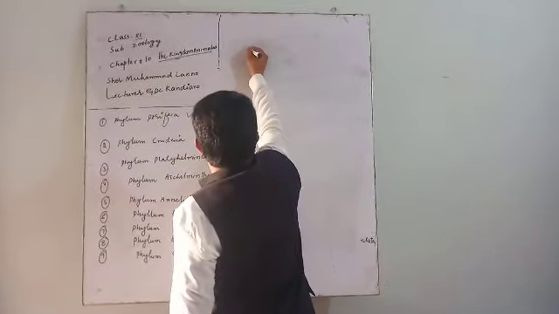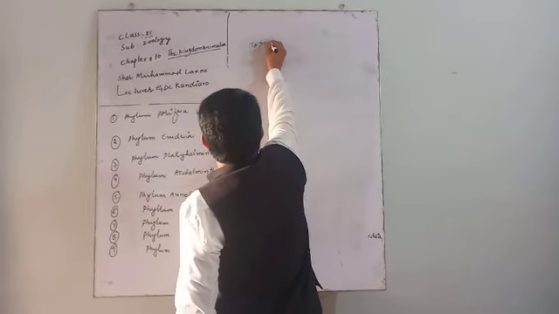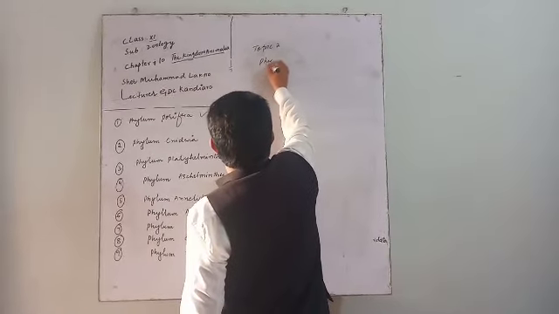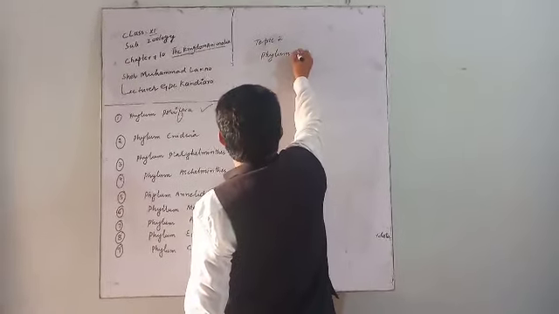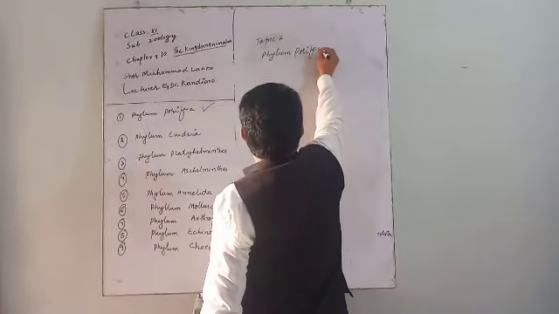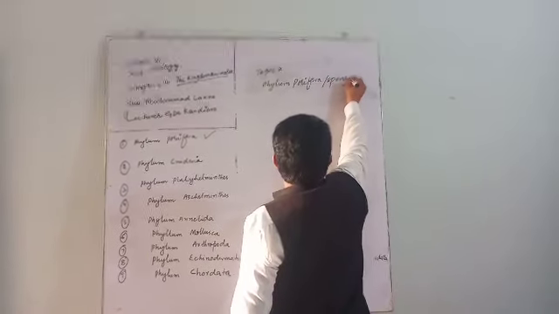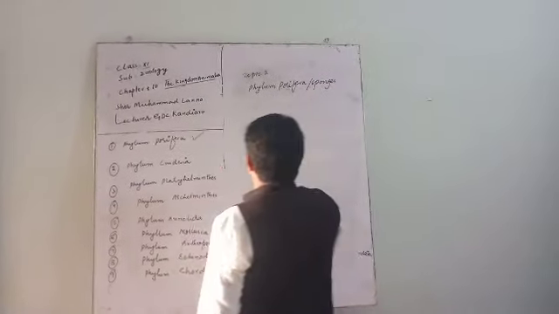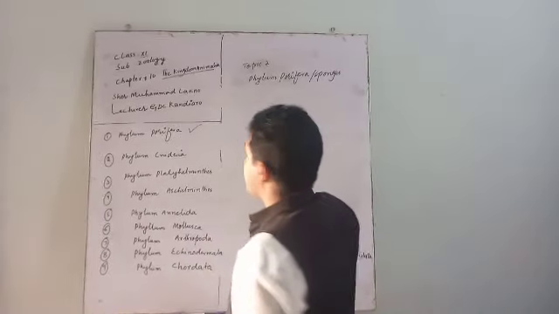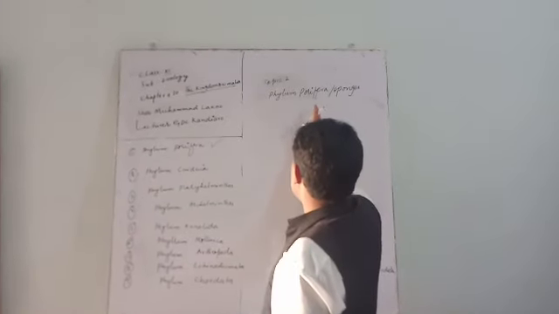Next topic, number 2, phylum Porifera. They are sponges. The word Porifera means pore-bearing animals. They have pores.